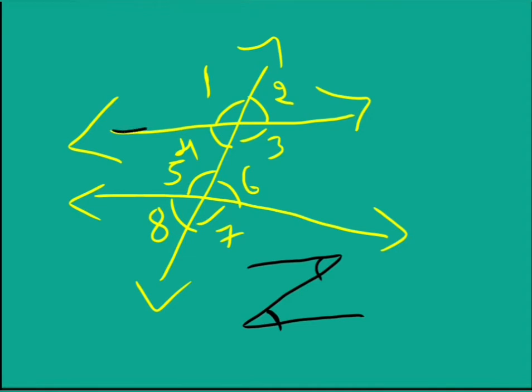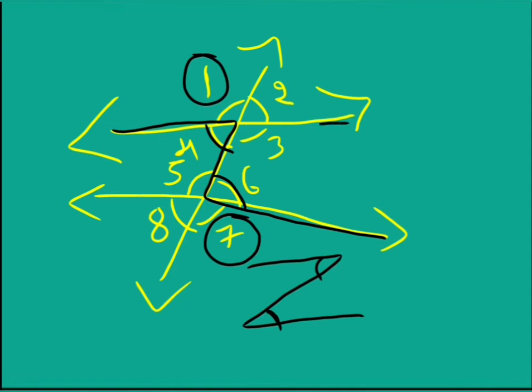Now alternate interior angles we learned, right? Like the Z shape of angles, these angles are called alternate interior angles. In the Z shape we are getting angle 4 and angle 6. The outside angle of angle 4 is angle 1 and the outside angle of angle 6 is angle 7. So angle 1 and angle 7 are called alternate exterior angles.